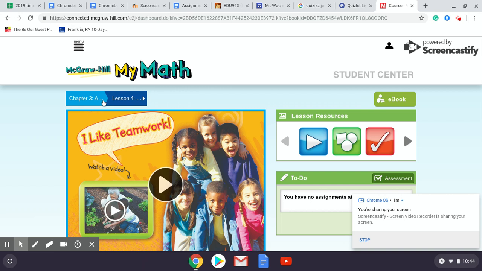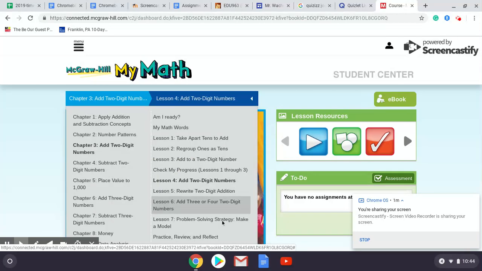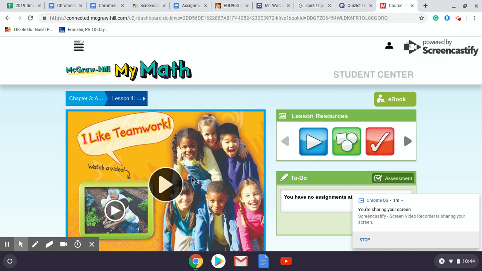I've pulled up chapter 3, lesson 4, just because it has everything that we need, but we'll obviously start on chapter 1, lesson 1. And if you need to find it, this drop-down bar up here is where you'll be able to find what we're on. Everyone has a getting to know the lesson video here. You can click on that. And here's the tabs we'll be using.